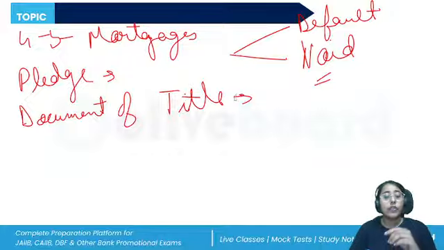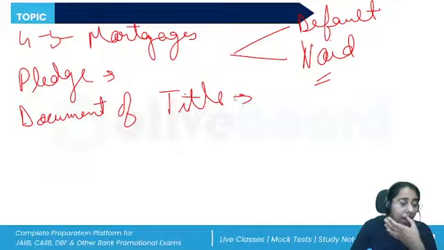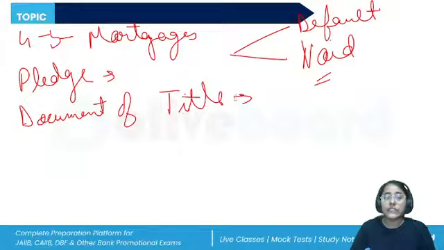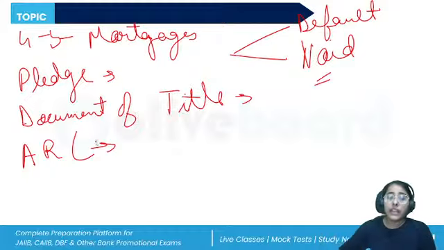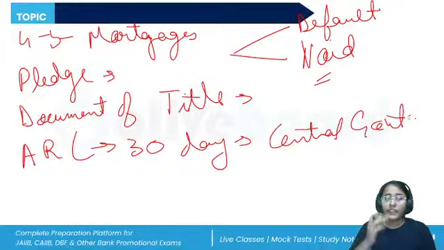Then ARC. Questions were there from the SARFAESI Act: the registration of an ARC, under which section the registration will be done, then how the cancellation will be given by RBI, and also the time period for making an appeal was asked. When the RBI cancels the registration of an ARC, the ARC has the right to make an appeal. They can prefer an appeal to the central government within 30 days from the date of communication. All right, so we will remember this point.